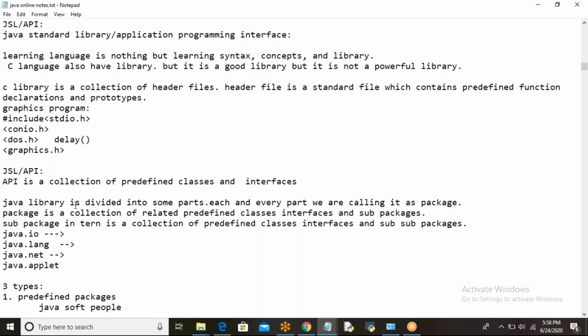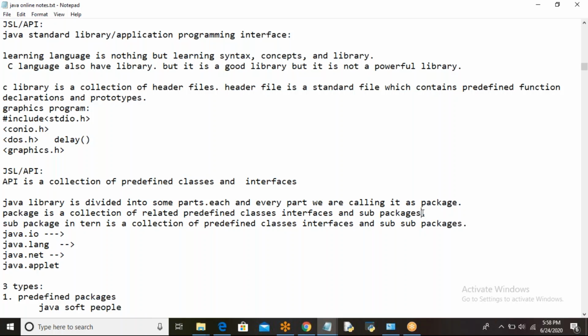Generally, the Java library is divided into some parts. Each and every part is known as a package. Package is nothing but a folder, or we can call it a directory. It's a collection of related predefined classes, interfaces and sub-packages.